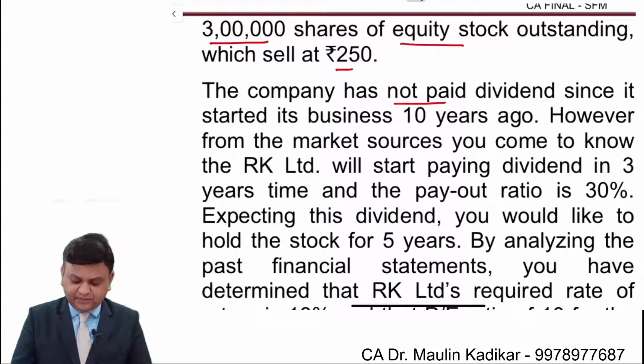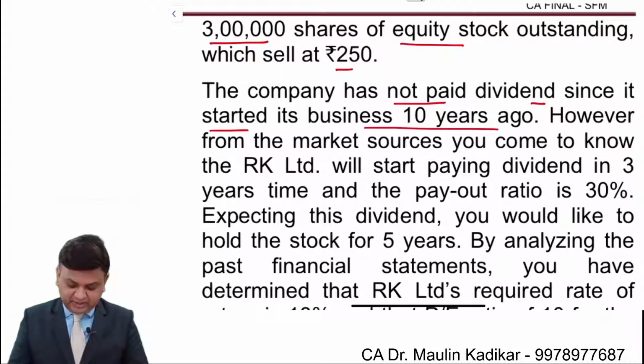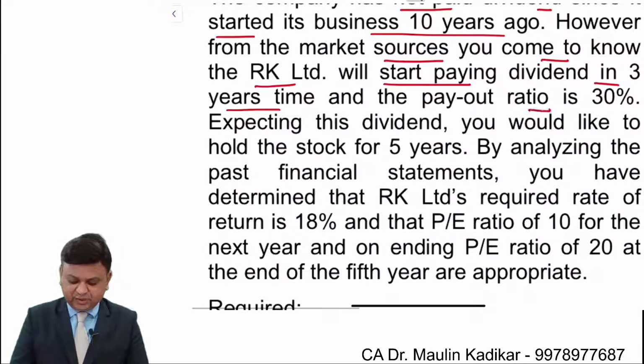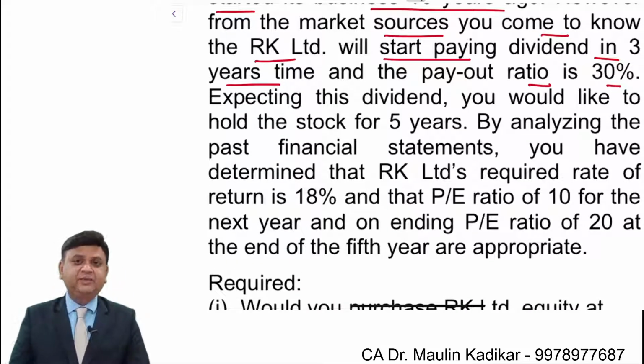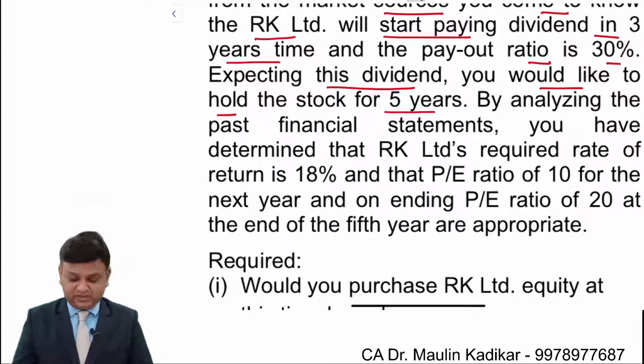The company has not paid dividend since it started the business 10 years ago. So far, there is no payment of equity dividend by the company. However, from market sources you come to know that RK Limited will start paying dividend in 3 years' time, and the payout ratio is 30%. So it is anticipated that the company will pay 30% of the earnings in the form of dividend, and it will start from the 3rd year onwards. Expecting this dividend, you would like to hold the stock for 5 years.